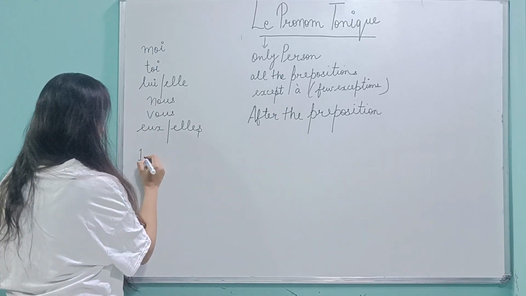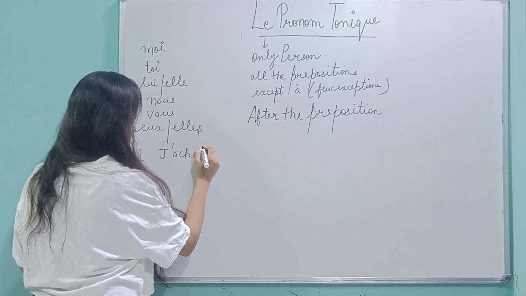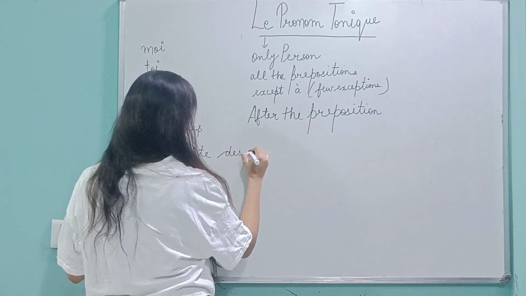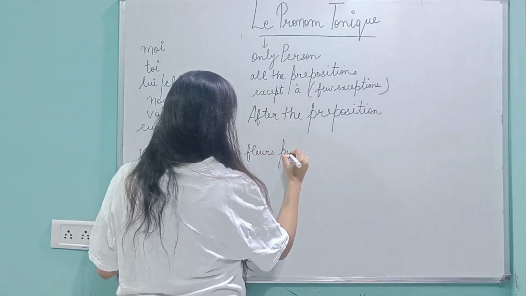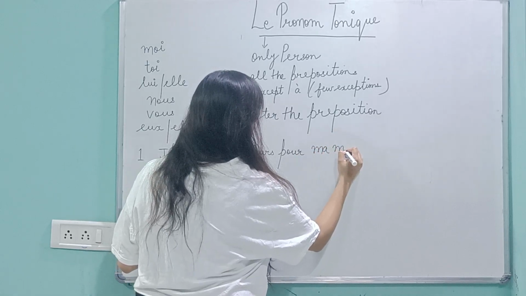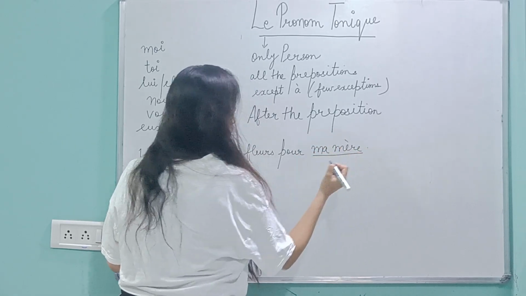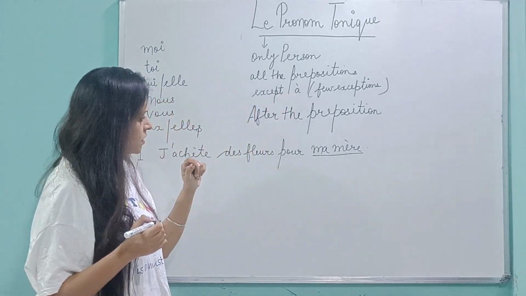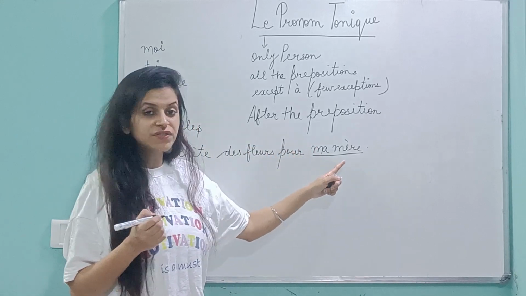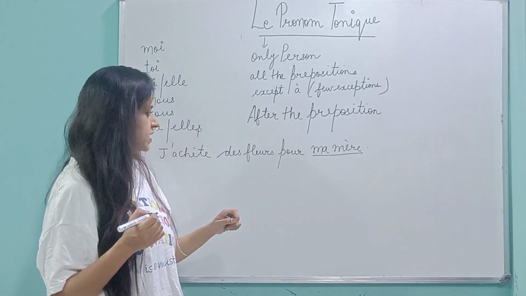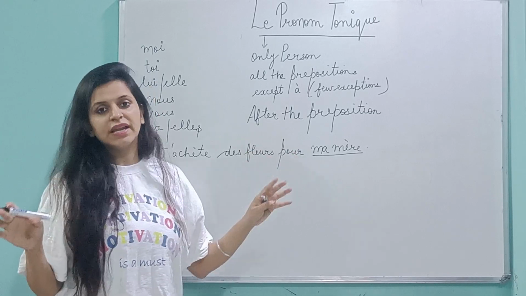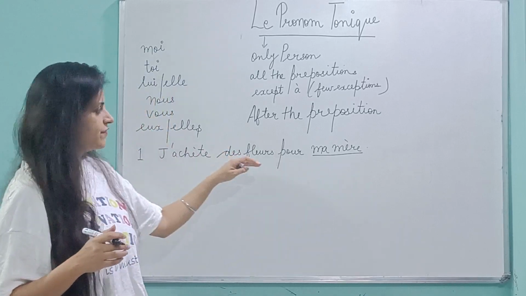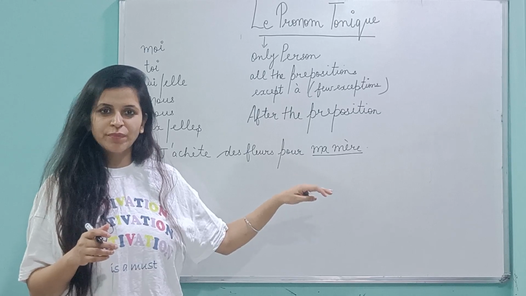So let's see one example. J'achète, you can also note down in the notebook along with me. J'achète des fleurs pour ma mère. Can you see the hints of pronom tonique? There is a preposition, okay, but it's not à. The word is underlined after the preposition. This is also something that we can see, okay. And preposition is not underlined here. When it's not underlined, that means you are supposed to write it down in the sentence. So, j'achète des fleurs pour ma mère. I'm buying some flowers for my mother.